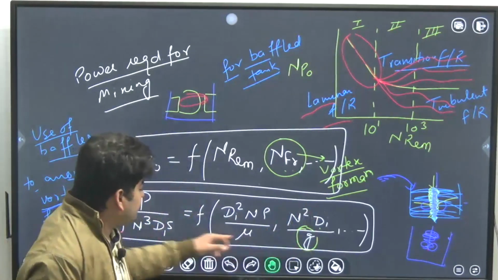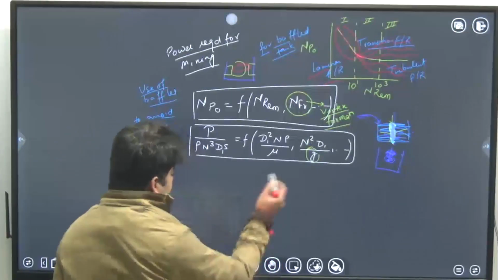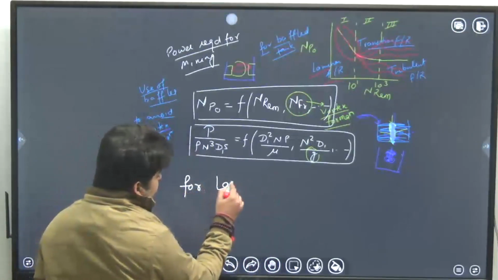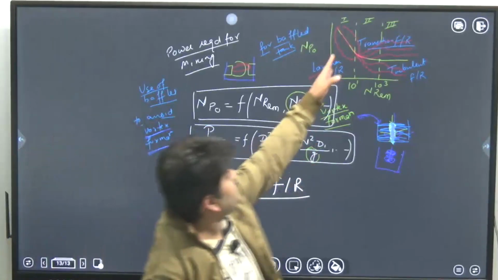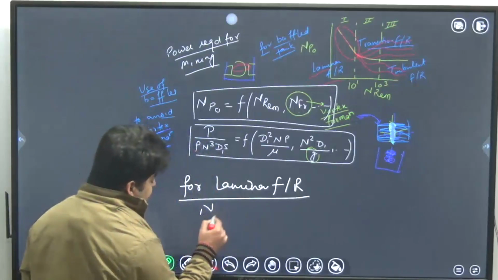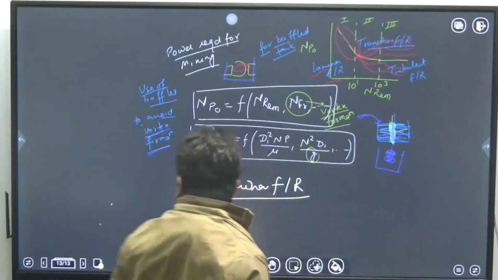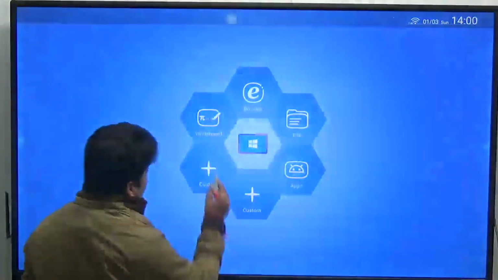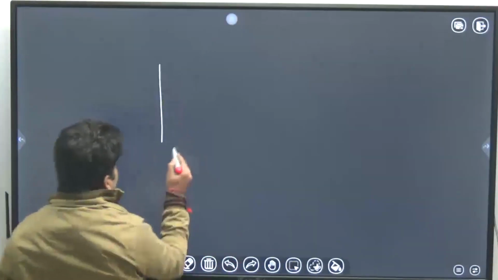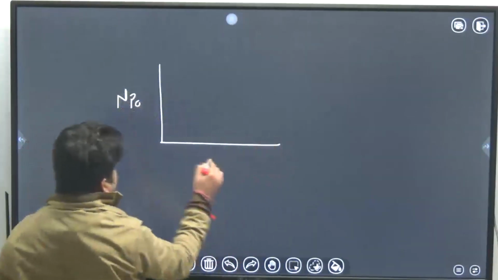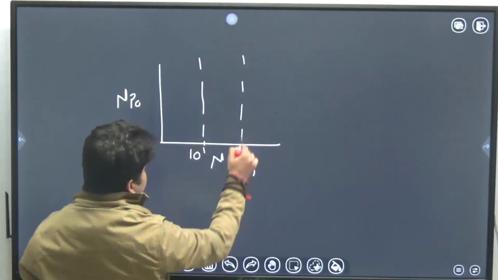One thing you can observe from this curve is, for the laminar flow regime, as you can see in the curve, power number versus Reynolds number of mixing, 10 to the power 1, 10 to the power 3.